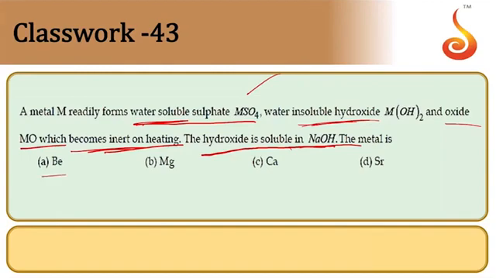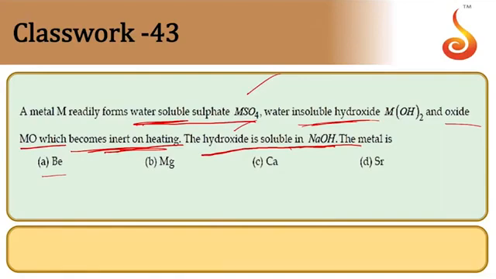Because beryllium sulfate is readily soluble in water and beryllium hydroxide is insoluble in water. BeO it forms, and BeO is inert on heating, doesn't react. But BeO is soluble in NaOH, forming berylate ion.